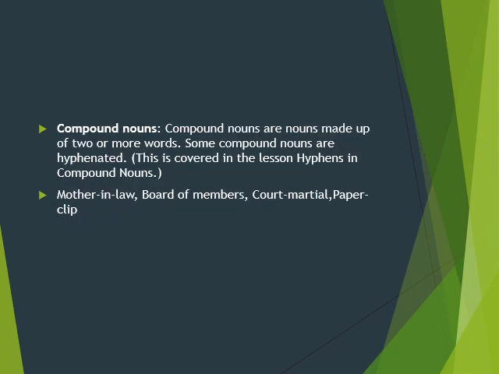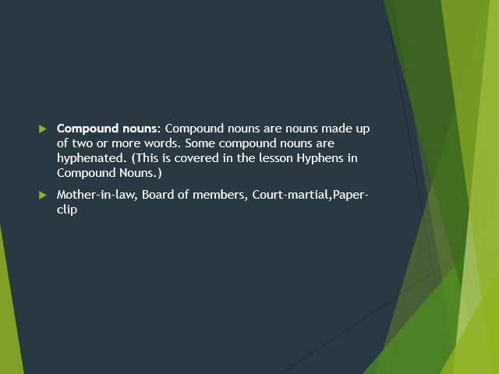So, compound nouns. Compound means dual, where we have a mixture of two different nouns. The two nouns make up one thing. Compound nouns are nouns made up of two or more words, just like ball and volleyball, and foot and ball, football. Some compound nouns are hyphenated. This is covered in the lesson on hyphens and compound nouns. Mother-in-law, the combination of both mother and in-law.